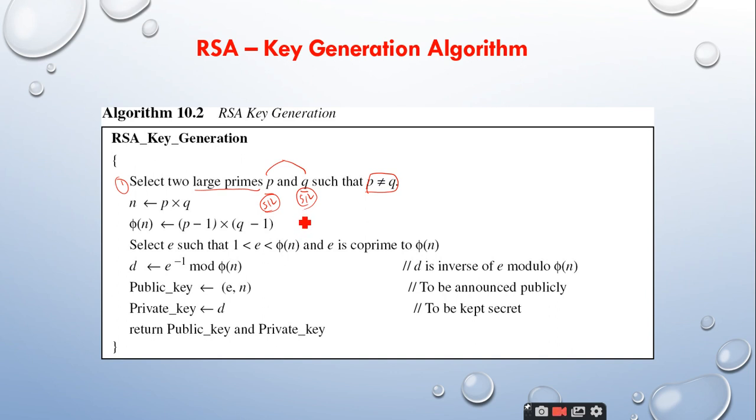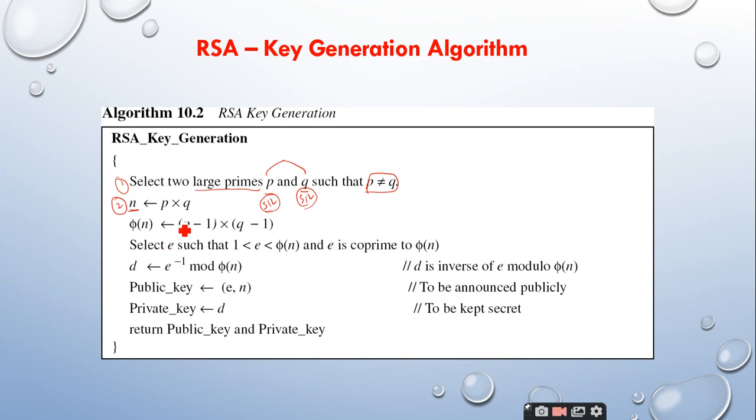If you take small prime numbers, it is also possible, nothing wrong in it. But when you make use of small prime numbers, it may be attacked by the attackers. So in order to have good security for your message, please select large prime numbers. Choice is yours. After selecting the large prime numbers P and Q, the second step is to calculate the modulus n.